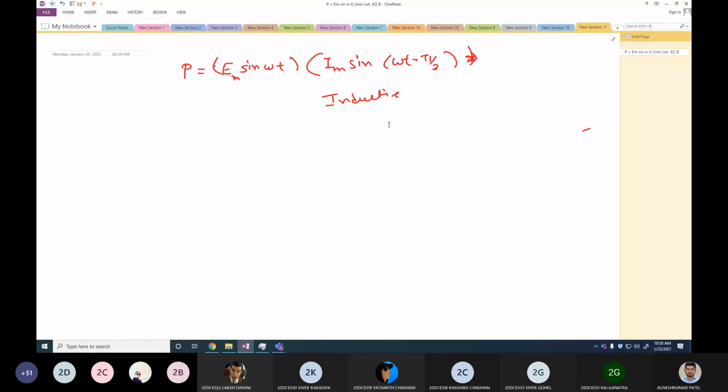Yes, sir. So this was the equation for the instantaneous power. Now we want to derive the equation for the average power over one cycle. So we can integrate this equation over 0 to 2 pi. We'll put 1 over 2 pi, integration over 0 to 2 pi.